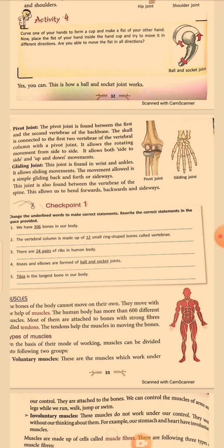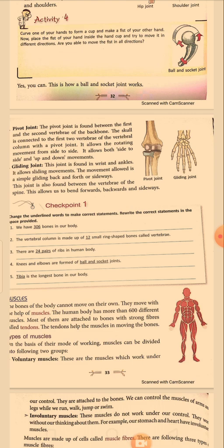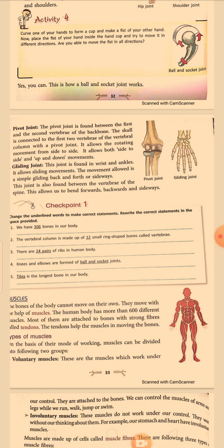Okay class. Now the fourth kind of joint we know is the gliding joint. Gliding joints are found in the wrist and ankles. The wrist is a part of your hand, and the ankle is a part of your leg. After the wrist, your hand starts, and after the ankle, your foot starts. At this point, a gliding joint is present. This joint allows the sliding movement